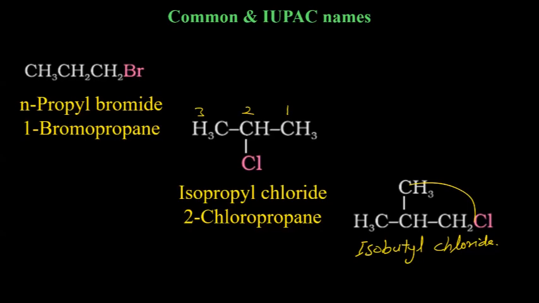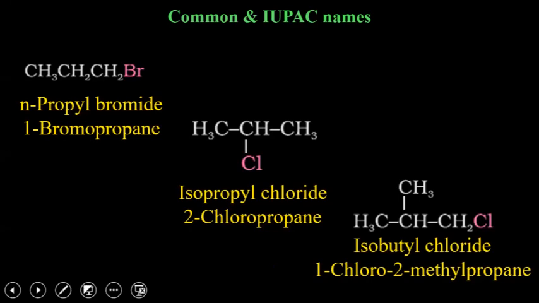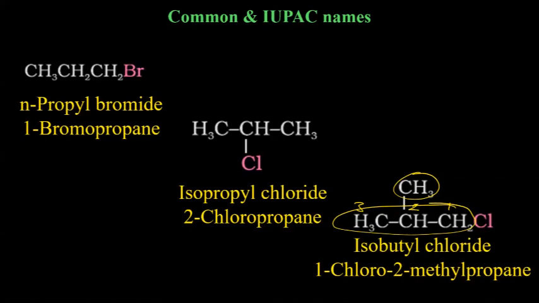Yes, Vanna, Preeta, Sudipta, correct. Shivangi, Meena, Shashwat, correct. And IUPAC name, if you do, numbering will start from where chlorine is attached. So on 1 you have chloro, on 2 you have methyl. So 1-chloro-2-methyl, and the main chain is of 3 carbons, propane.